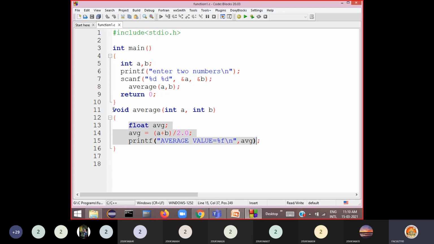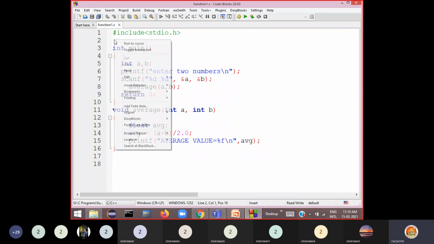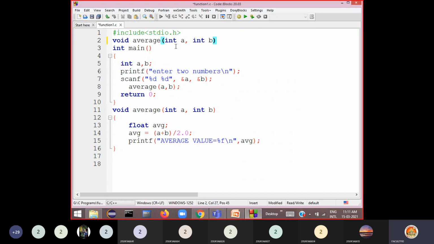Okay, so copy the header as it is and place it before the main. Before it reaches main, you place it here and end this with a semicolon. This is called a function prototype or function declaration.